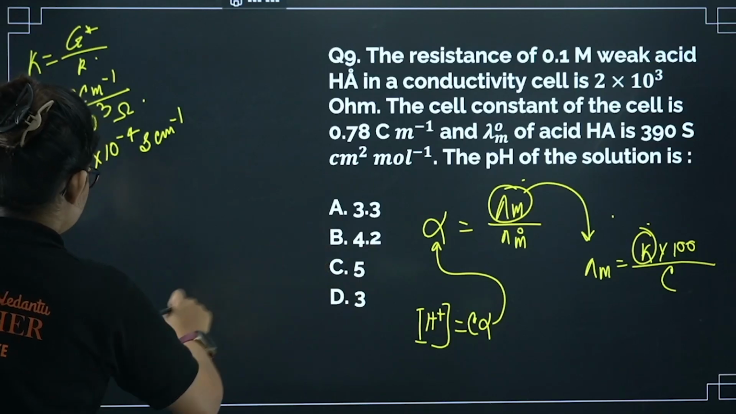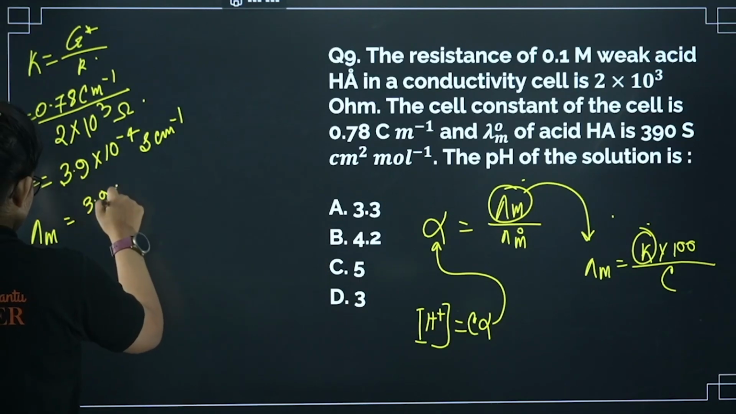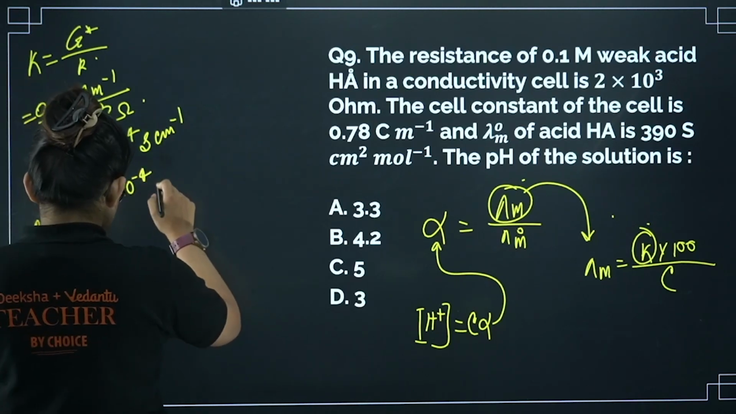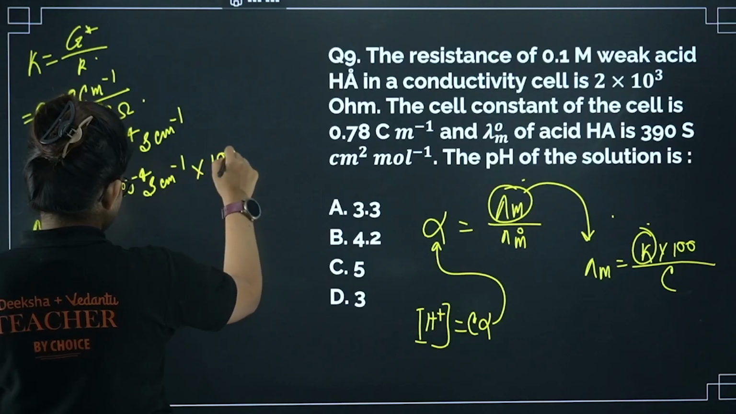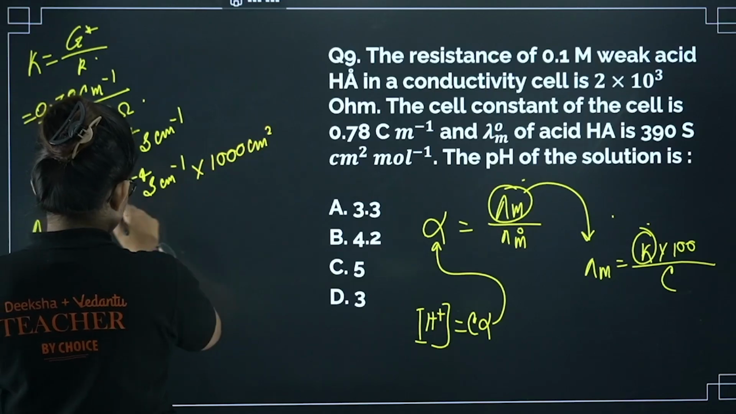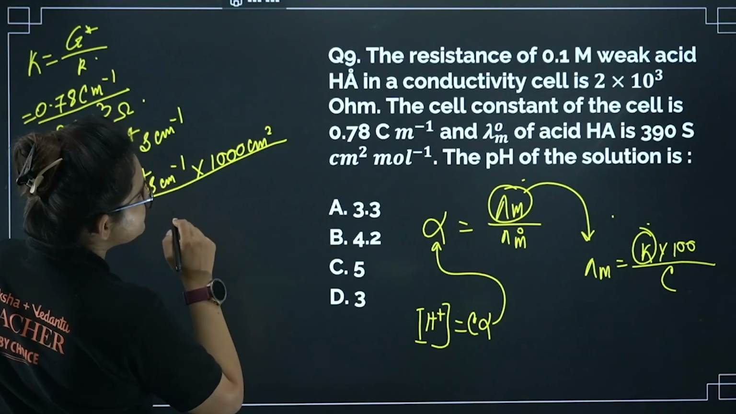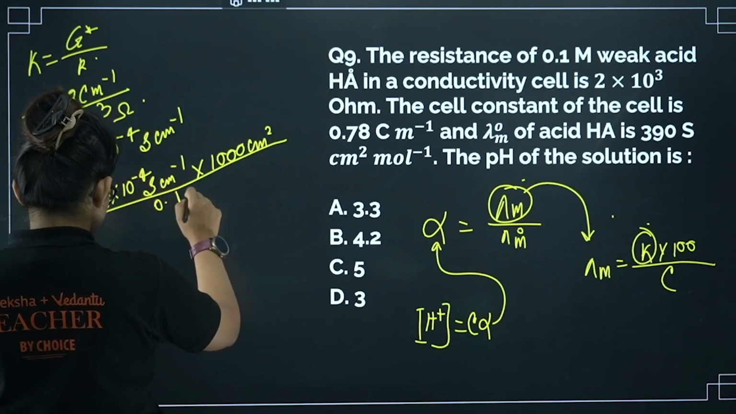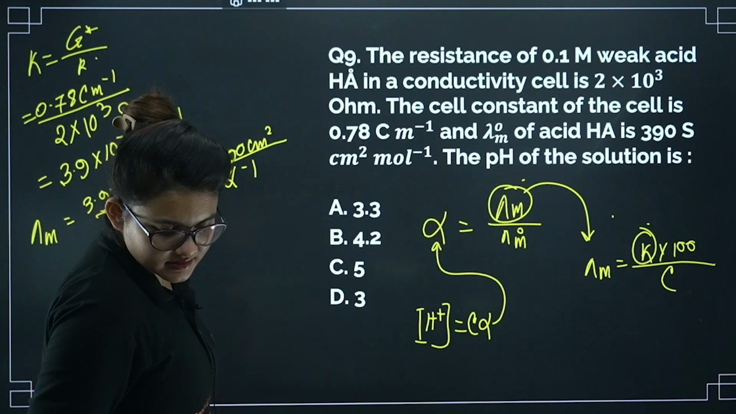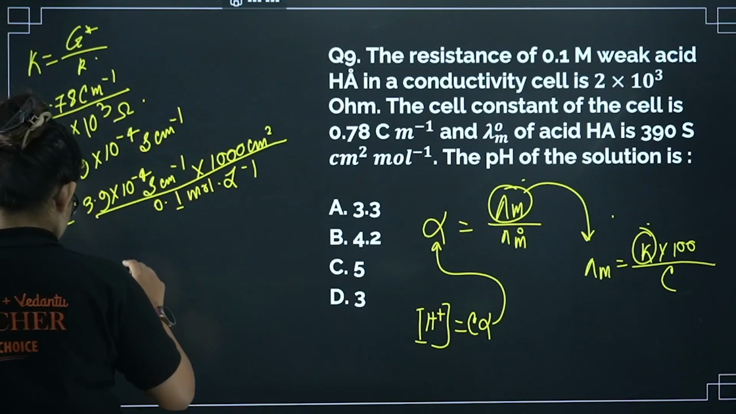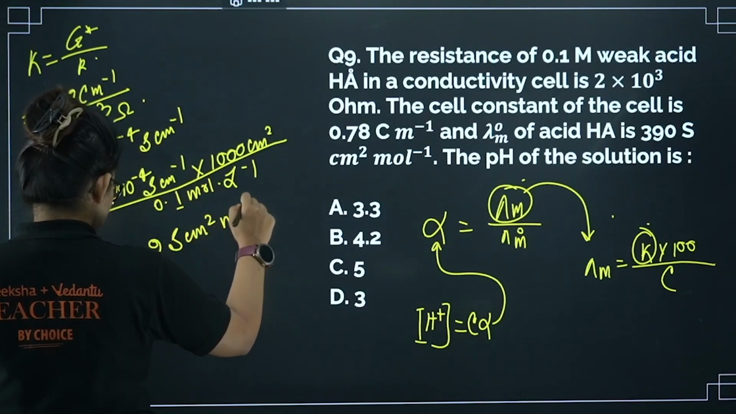Next target is to calculate lambda m. So molar conductivity: 3.9 into 10 power minus 4 Siemens centimeter inverse into 1000 centimeter cube divided by the concentration, right? Concentration is given as 0.1 mole per liter. If you calculate the entire thing, it will give you the value 3.9 Siemens centimeter square mole inverse.